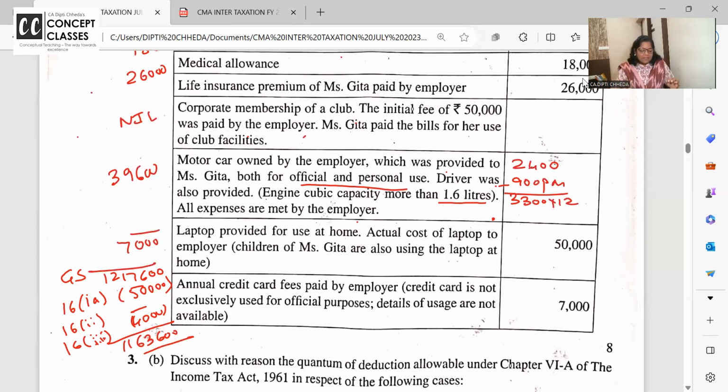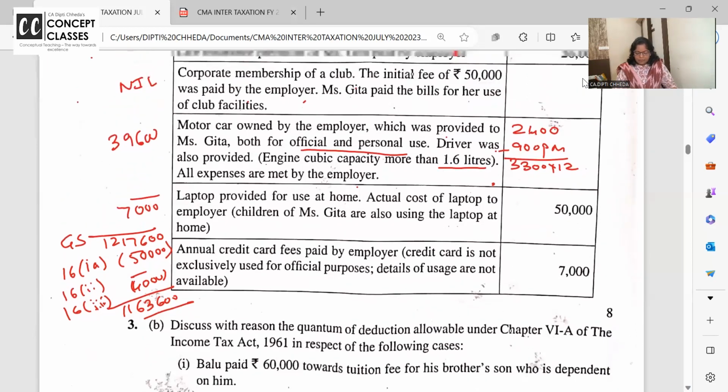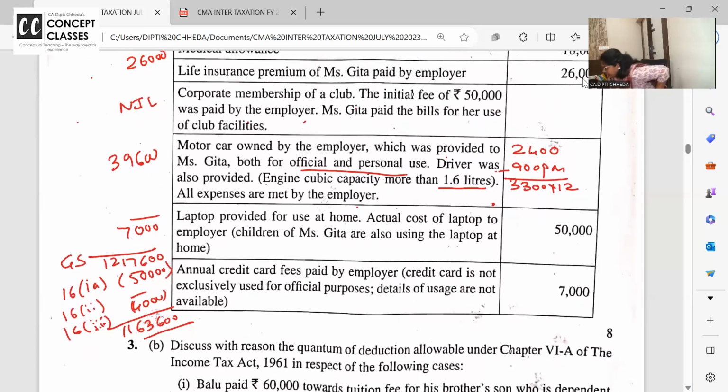Ma'am, should we calculate the tax? बिल्कुल भी नहीं. When they don't ask, you have to complete 3 hours income tax, GST. It's a vast paper. So make a proper choice what you're going to attempt. First, impression is the best impression. And so, write down, check the answers. 2 seconds. I'm here only.